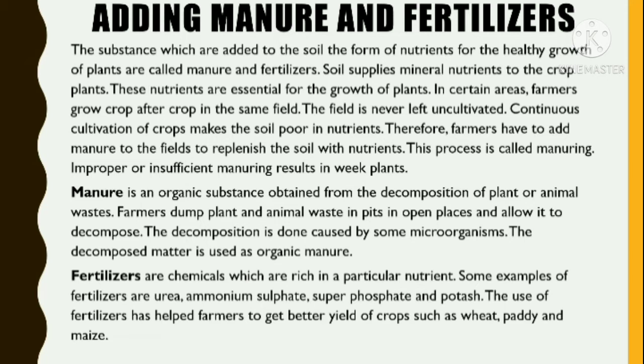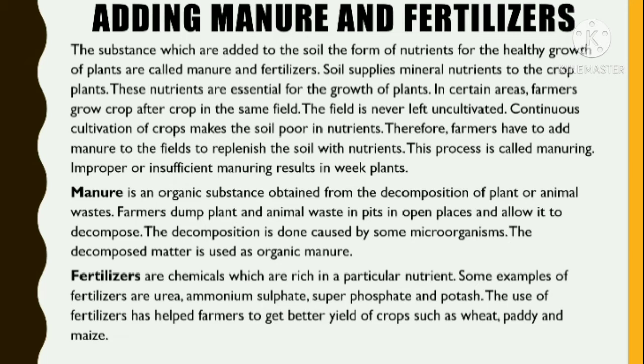In certain areas, farmers grow crop after crop in the same field. The field is never left uncultivated. Continuous cultivation of crops makes the soil poor in nutrients. Therefore, farmers have to add manure to the fields to replenish the soil with nutrients. This process is called manuring. Improper or insufficient manuring results in weak plants.